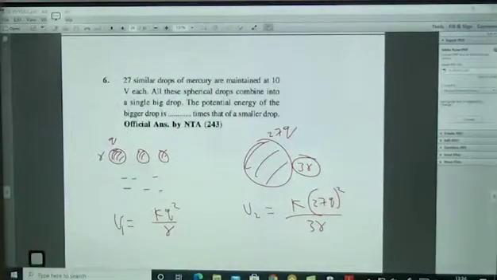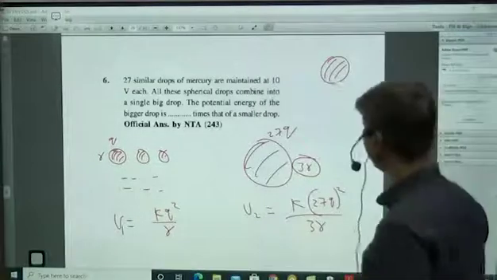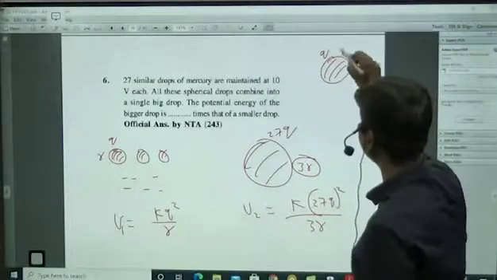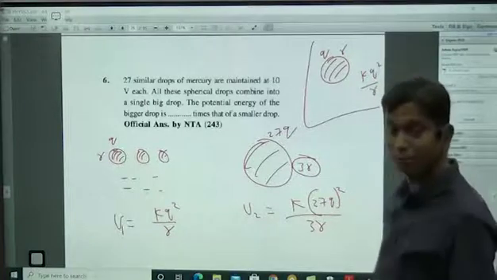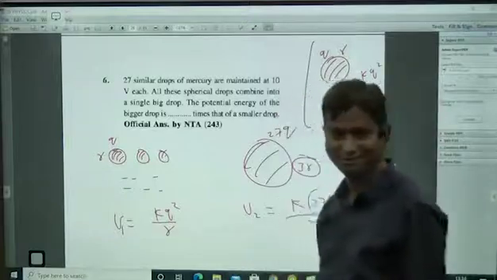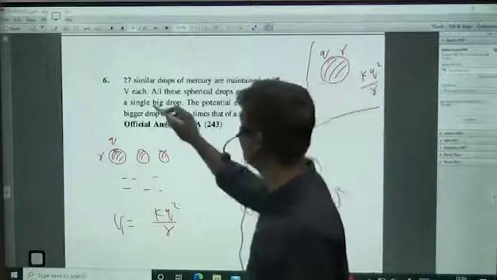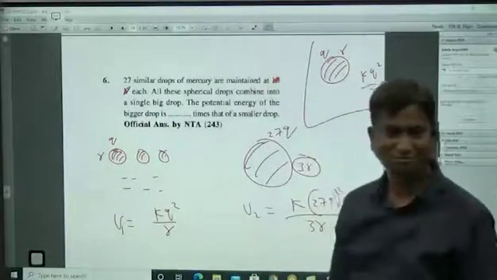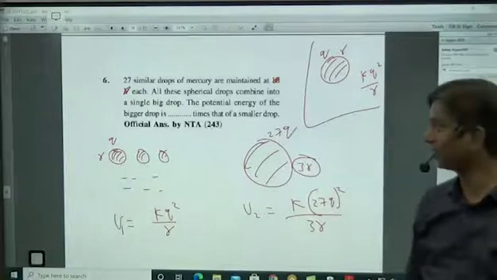Any spherical conductor of charge q and radius r, its energy will be kq square by r. Energy, not potential. Potential means kq by r. They are asking energy, and there is no importance of this 10 volts or 50 volts, whatever, no problem at all. No importance of that. Okay.